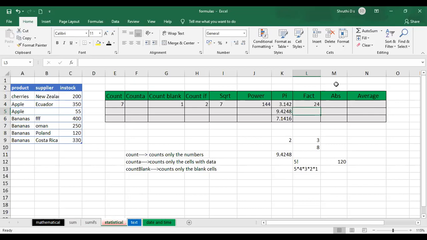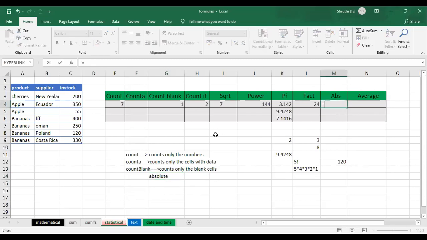Okay, and the last one is the abs function. Here abs is nothing but absolute. What is this absolute function going to do? The absolute function will convert a negative value to a positive number.